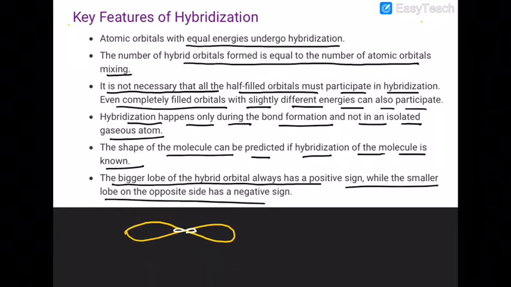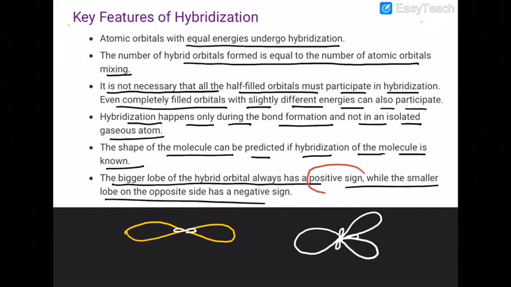Okay? Are you sure about that? Clearly understood now? Similarly, you can see that in case of sp2 also, these are bigger orbital lobes and these are smaller lobes. The bigger lobes will have a positive sign. The smaller lobe will have a negative sign. Are you sure about that or not?